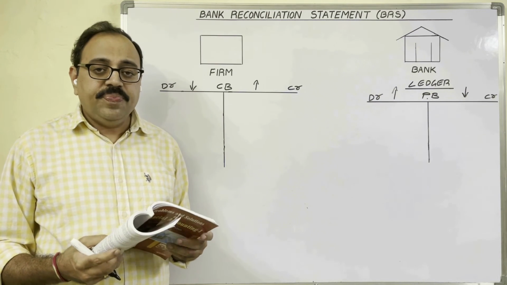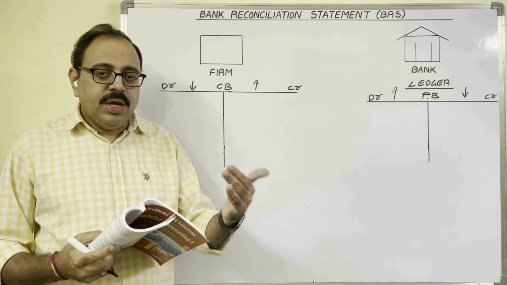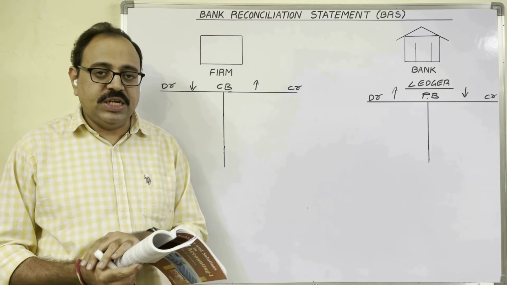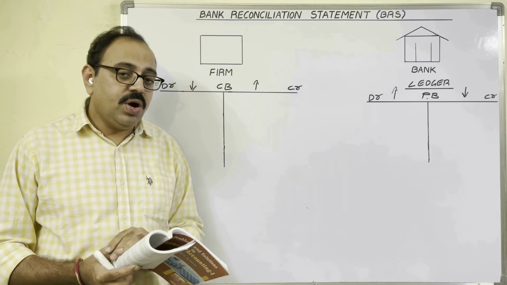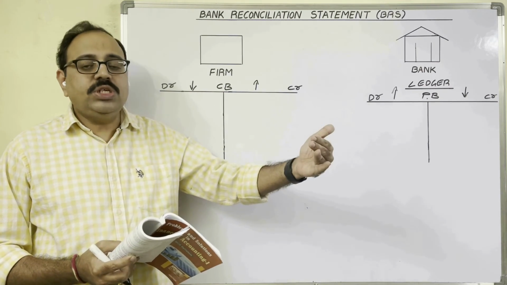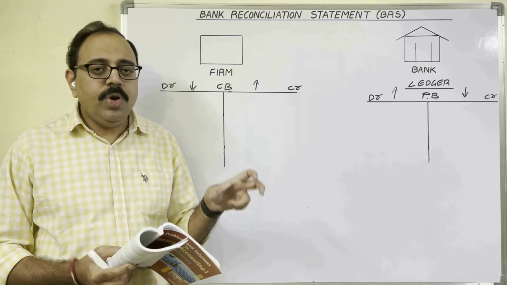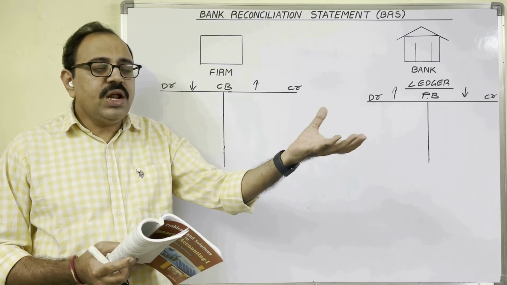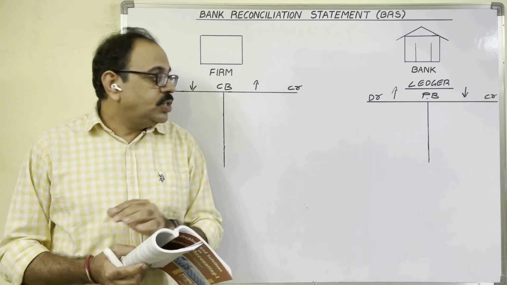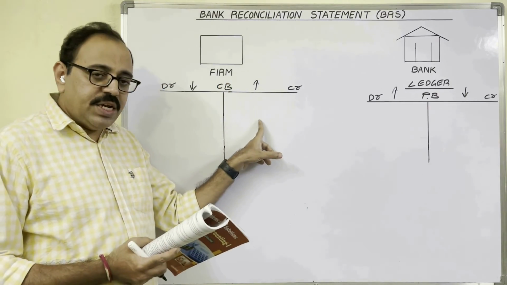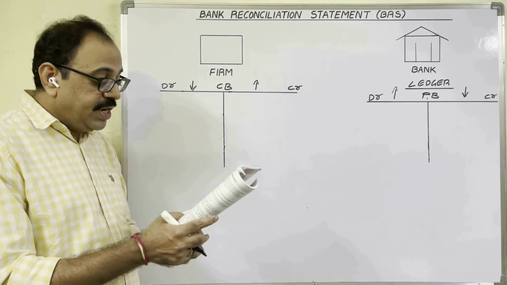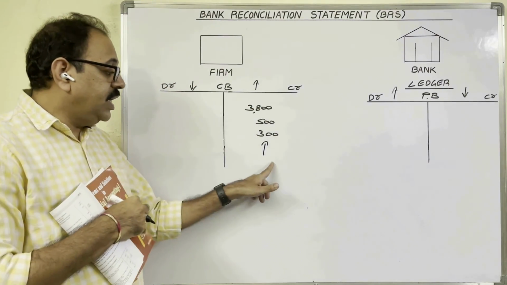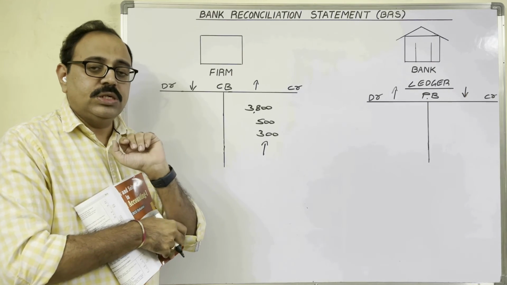Three checks are there. These three checks are issued but not presented for payment by 31st March 2016. So in the cash book we record this. When we issue checks, these people go to bank, they take money, means our overdraft bank balance increases. So as per cash book, increase means credit side. So on the credit side, the firm recorded these three amounts. OD balance is increasing with these three amounts.